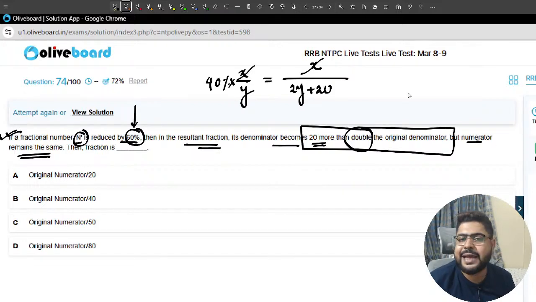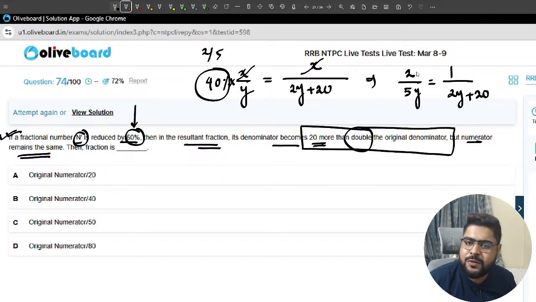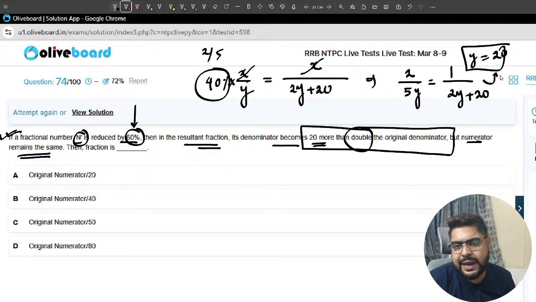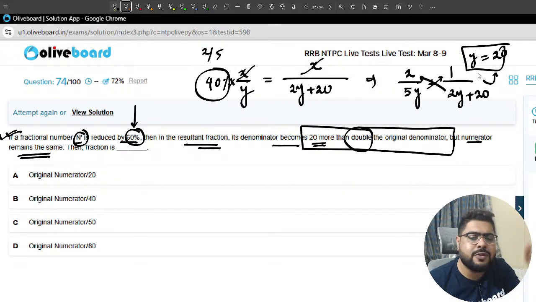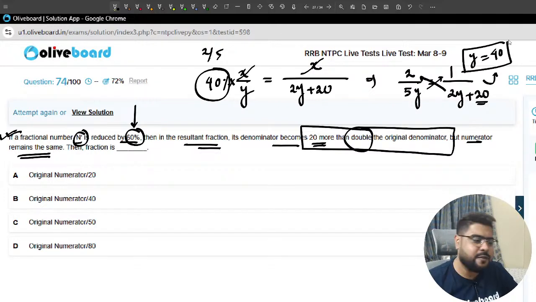The x will cancel. So 40% means 2 by 5. So 2 by 5 into y equals 1 by 2y plus 20. If I do cross multiplication, 5y minus 4y equals 2 into 20, which is 40. Sorry, extremely sorry, I made a mistake. y is 40, sir.